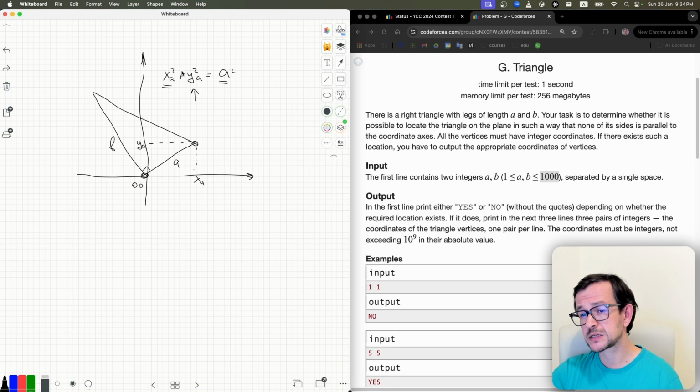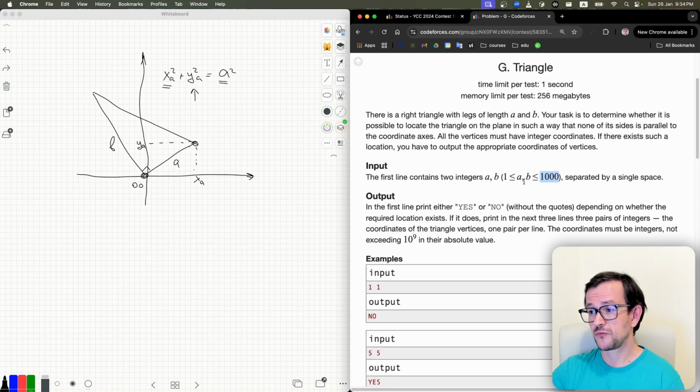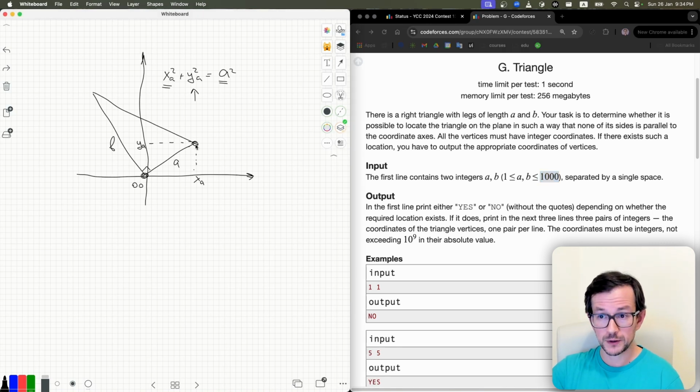It will require some square roots, but still it's doable. It's actually even solvable if a and b are up to, let's say, a million. So it will still be the same. But we don't need it actually. If you come up with a solution which works in like 1000 squared, it will still work. Now, we know the coordinate of one point. Now we need to find the coordinate of this point.